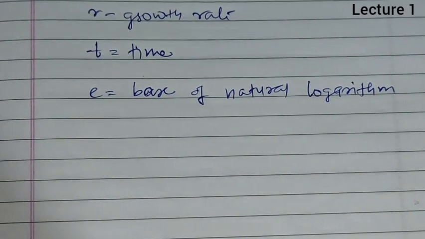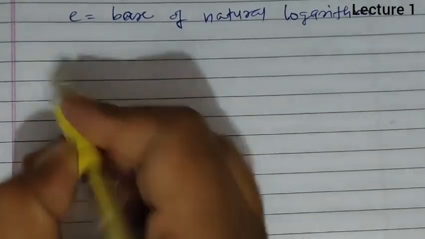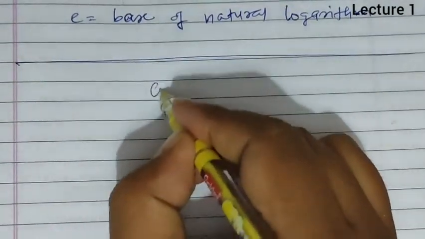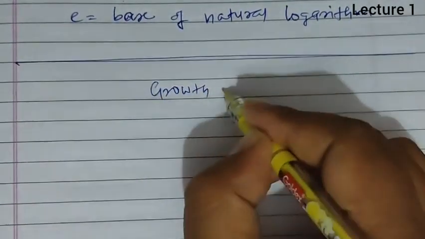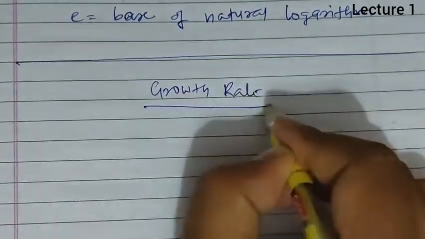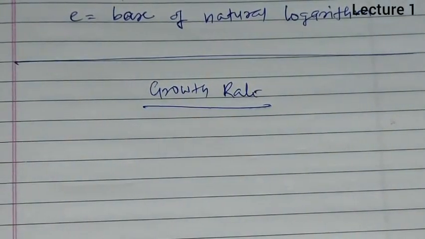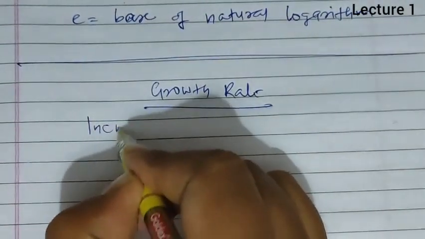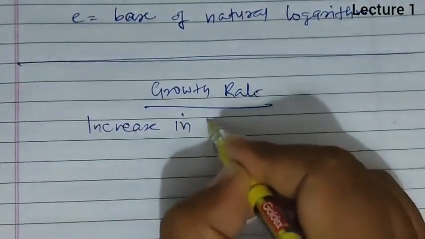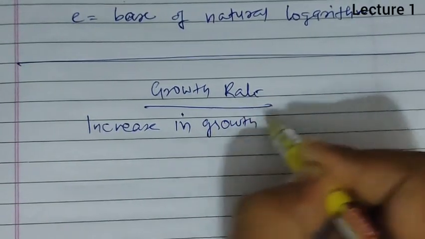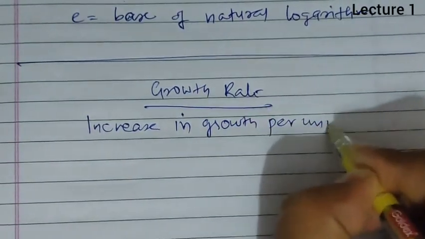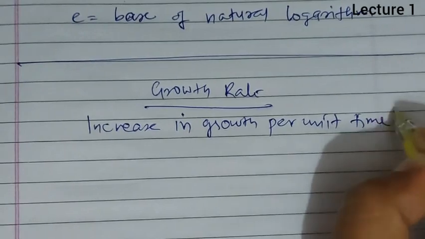So after studying these different types of arithmetic and geometric growth, next we talk about the growth rate. Growth rate is defined as increase in growth per unit time.